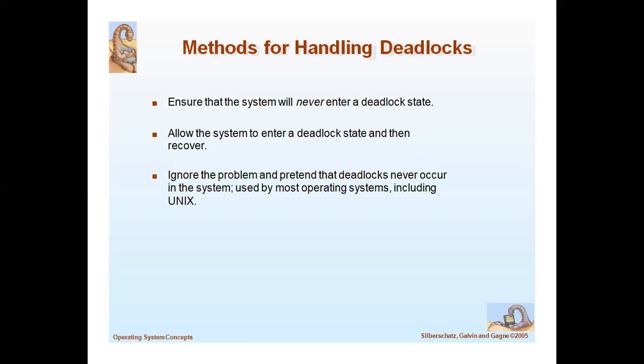Sometimes the system will hang up. At that time, a deadlock situation will arise in the system. Whenever a deadlock occurs in the system, it is not a safe state. It is not a safe state. Some systems ignore the problem and pretend that deadlock will never occur in the system.